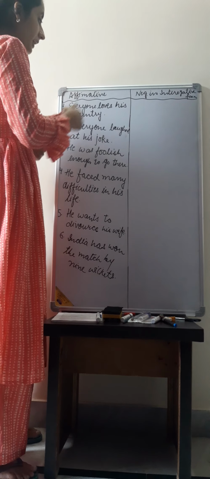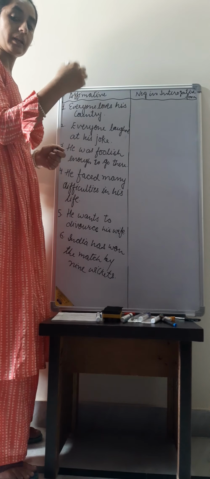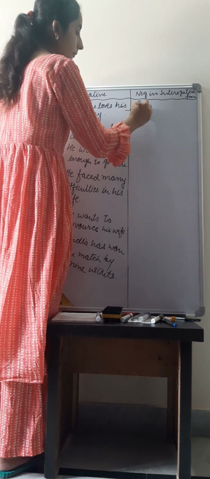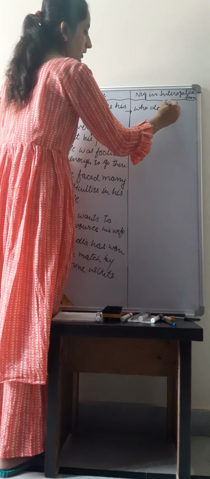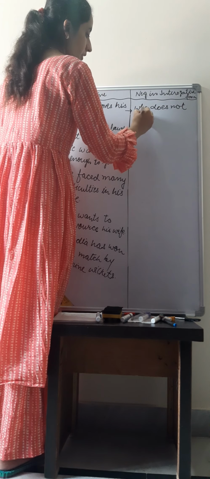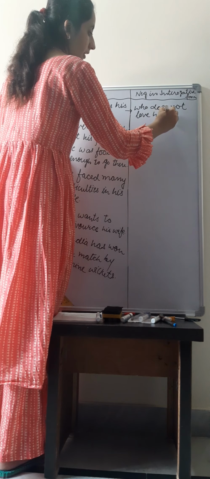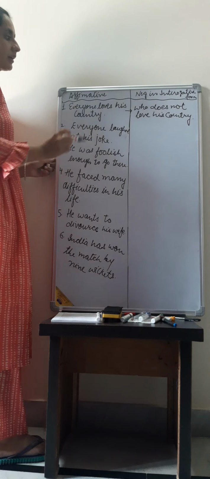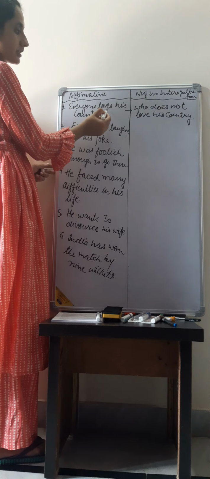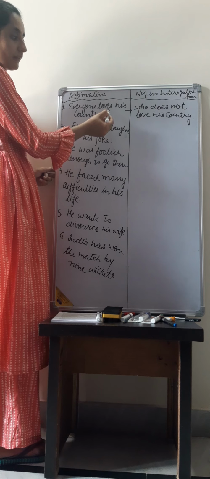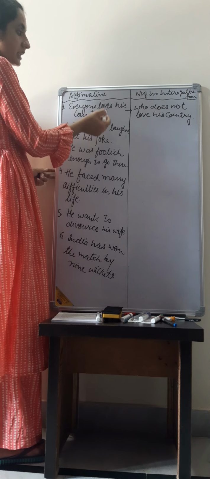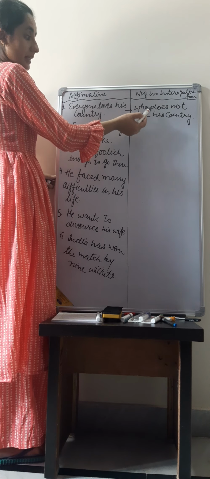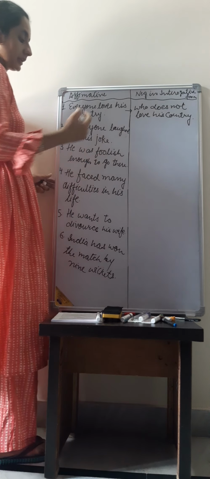So we will make this sentence in negative as well as in a question form. Everyone loves his country. Who does not love his country? Why does here? Because this is in a present indefinite form, loves. So either we can add do or does here, but with who we use who does not.